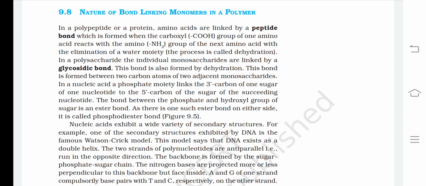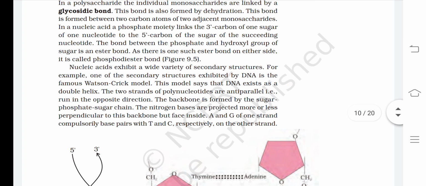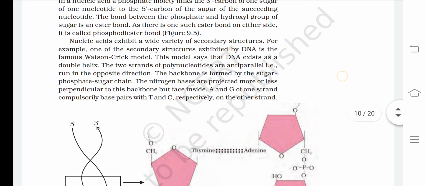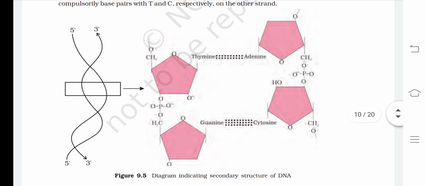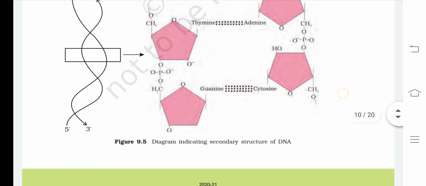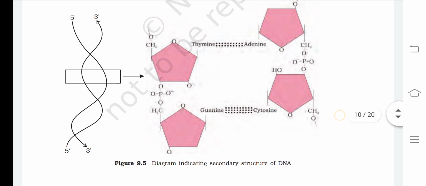The two strands of polynucleotides are antiparallel, that is, they run in the opposite direction. The backbone is formed by the sugar-phosphate-sugar chain. The nitrogen bases project more or less perpendicular to this backbone but face inside. A and G of one strand compulsorily base pair with T and C respectively on the other strand. Look at this diagram indicating the secondary structure of DNA.